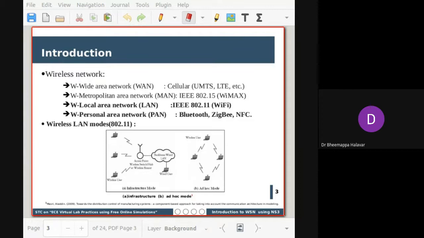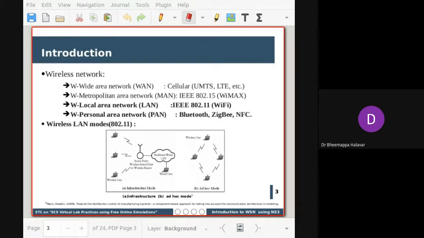An ad hoc network is usually one that exists for a limited time between two or more devices. Generally, there won't be an access point in an ad hoc network. So mobility will be there, and, for example, they will be connected for a short period of time. These two modes are possible using wireless LAN technology, that is 802.11, or generally the device we call Wi-Fi, right?